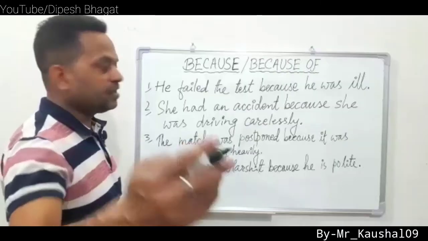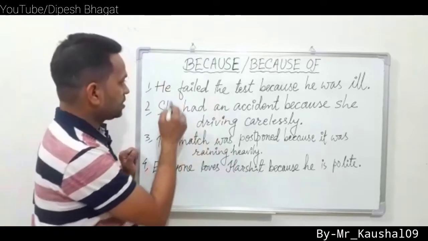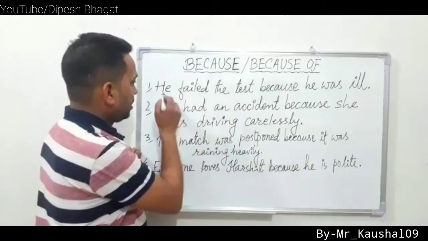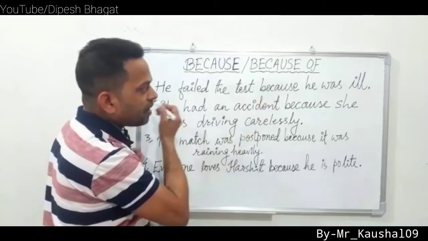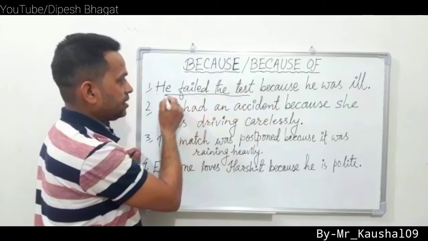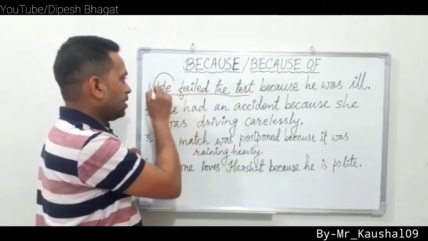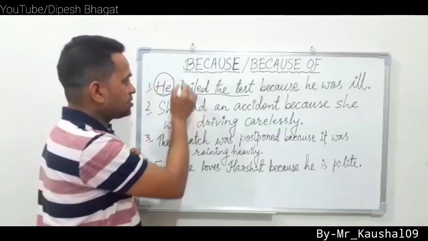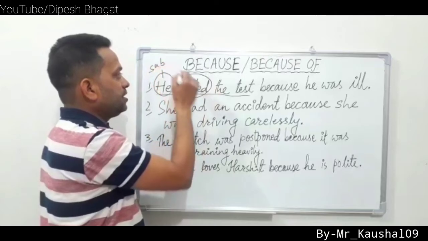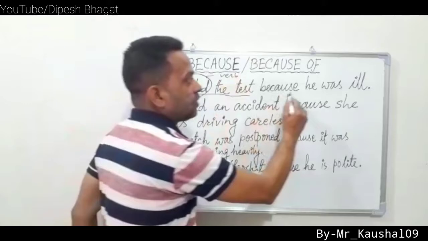So let's see four example sentences. He failed the test because he was ill. Let's divide this into two parts. The first part is He failed the test; he is the subject, failed is the verb.